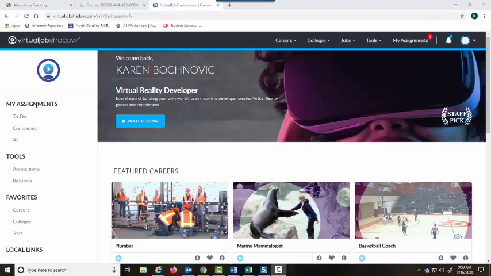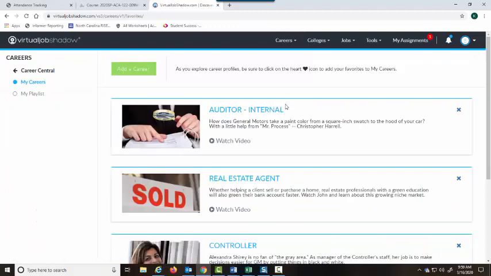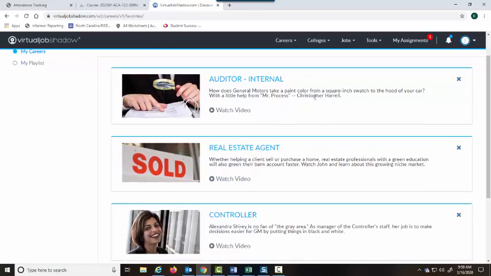I wanted to walk you through how to complete those and how to download those and upload those to Moodle. Underneath careers here at the top, by now I hope that you've saved at least 3 careers under my careers. Here are my 3. Keep in mind, you can use the heart icons at the top of the careers to add them to my careers. But here are my top 3, and you're going to be completing 3 career journals.